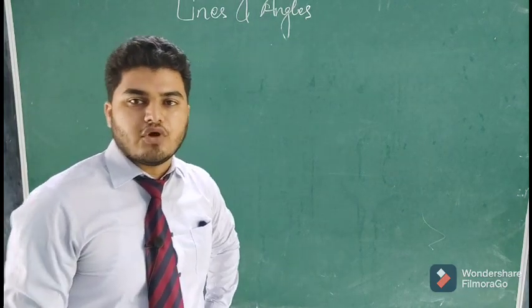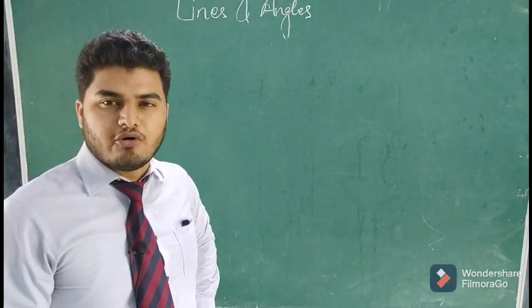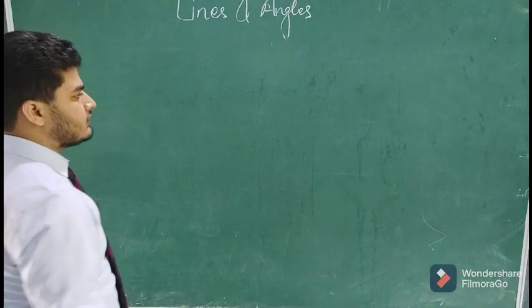So till now we have talked about points, we have talked about lines. Now come to angle.